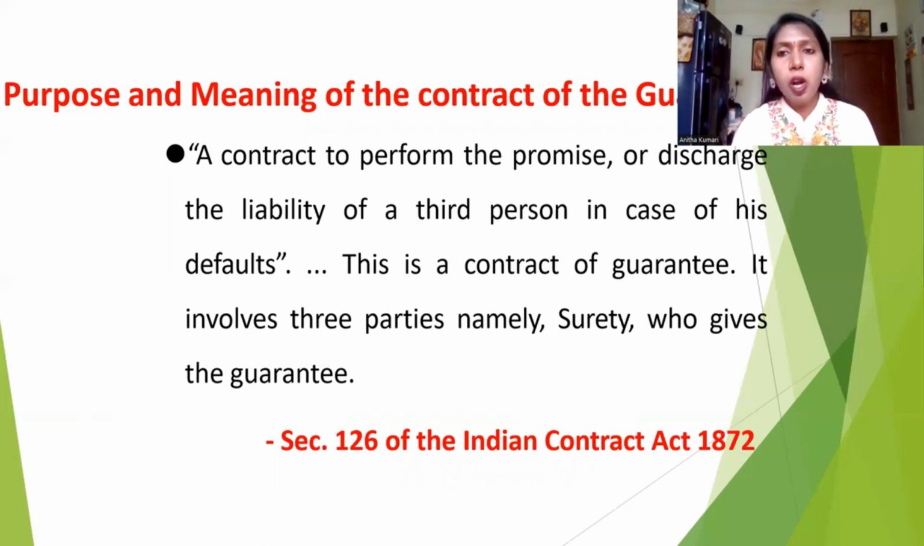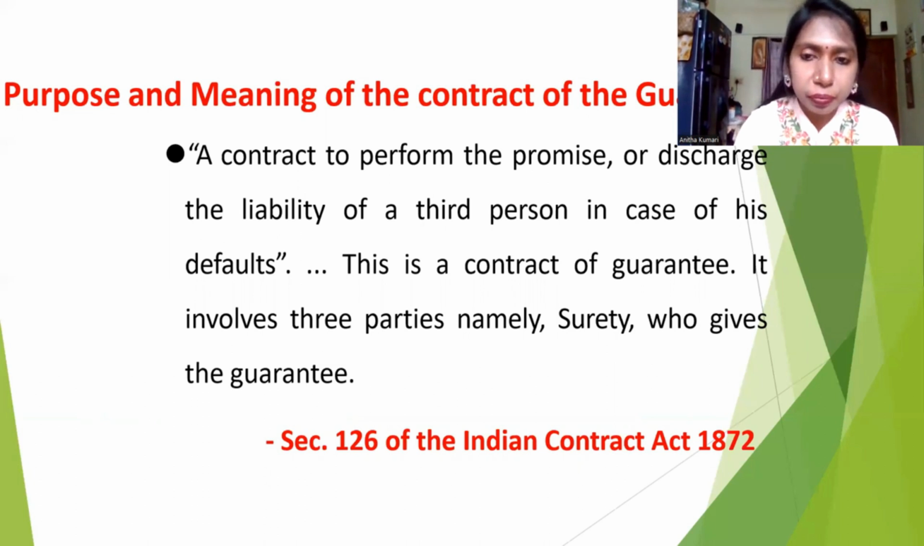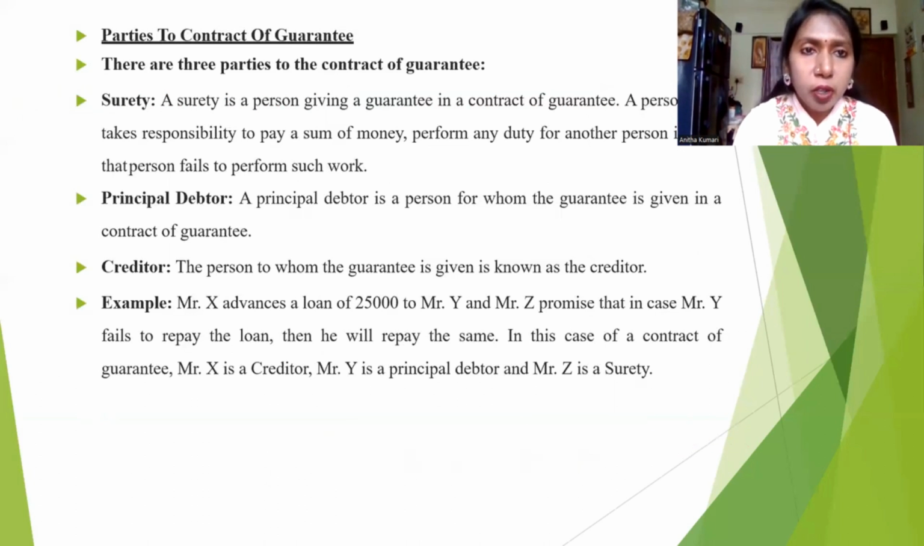We'll see in this. So what is called contract of guarantee? When one person is collecting some money or involving in a contract with another person, for that purpose he needs somebody's security or somebody's assurance or somebody's nomination or somebody's help for the making of that contract. That is called a contract of guarantee. Parties to the contract: there are three parties involved.